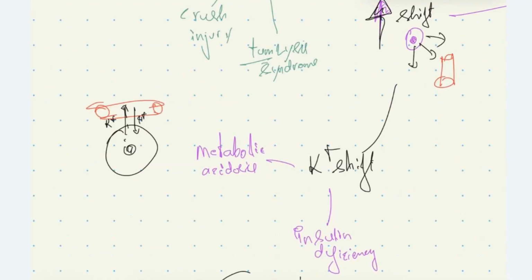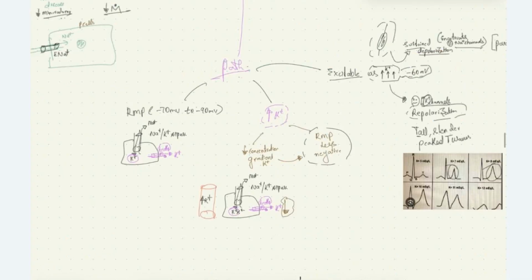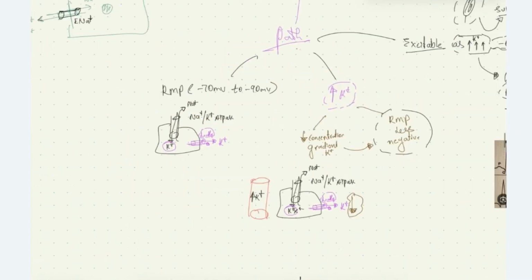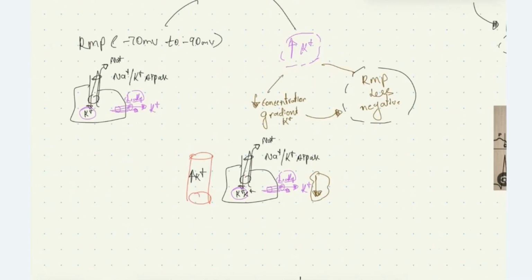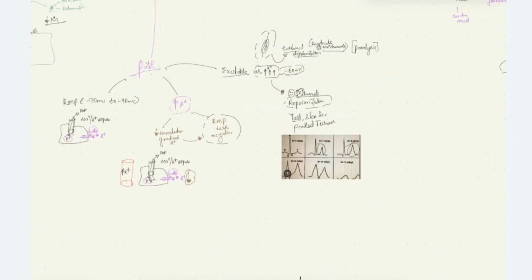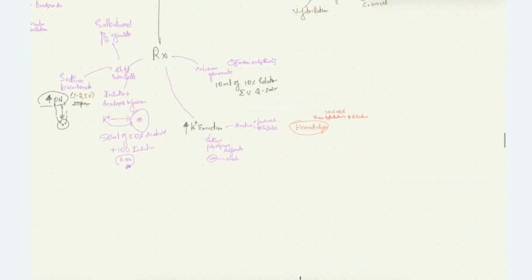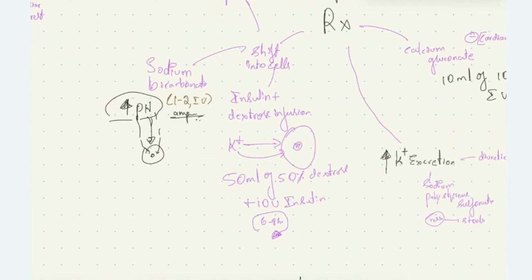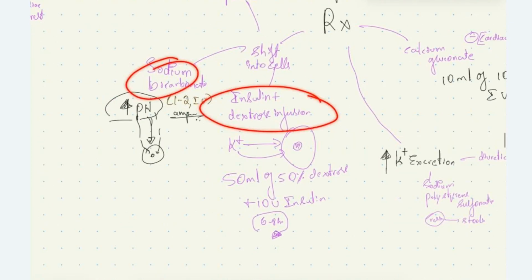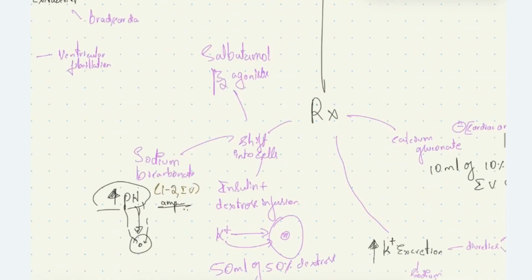So here we are causing a metabolic alkalosis-like condition by giving sodium bicarbonate, which shifts the potassium into the cell. This is sodium bicarbonate and insulin and dextrose infusion, and also we can give beta 2 agonists like salbutamol, which causes shift of potassium into the cell.